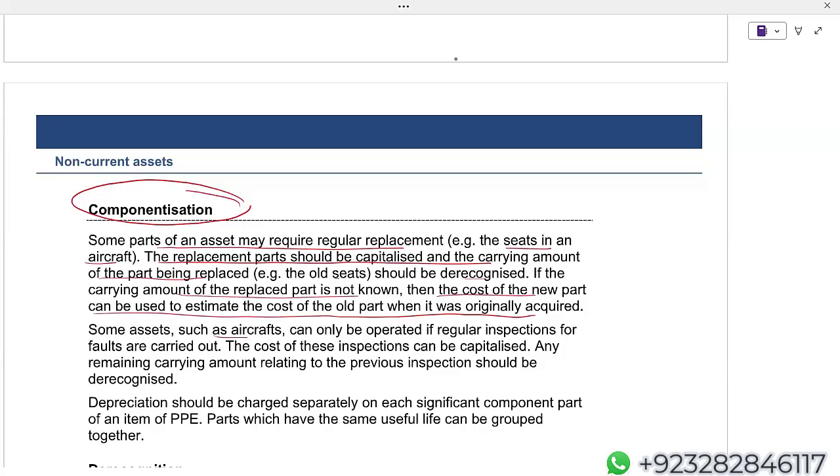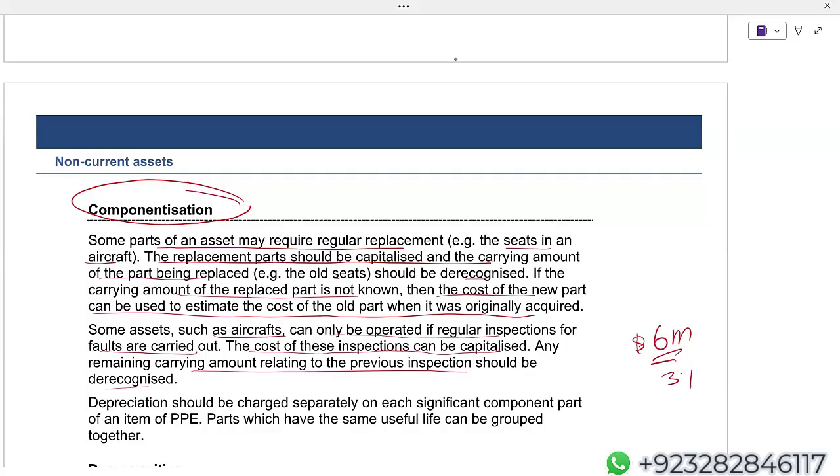Some assets such as aircraft can only be operated if regular inspections for faults are carried out. The cost of these inspections can be capitalized. Any remaining carrying amount relating to the previous inspection should be derecognized. For example, according to the Civil Aviation Authority, let's say your company's aircraft has to go for inspection after every 3 years, and that inspection will cost $6 million.